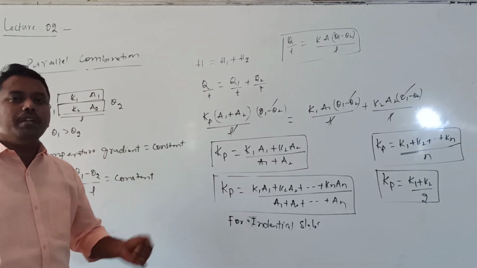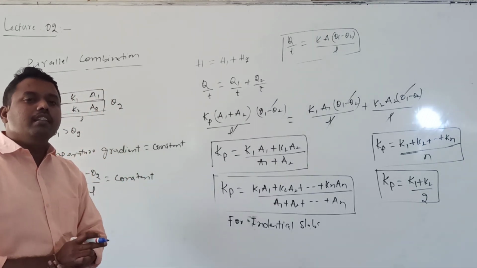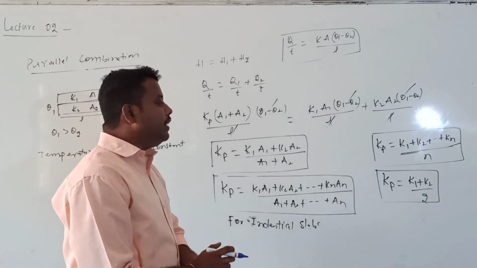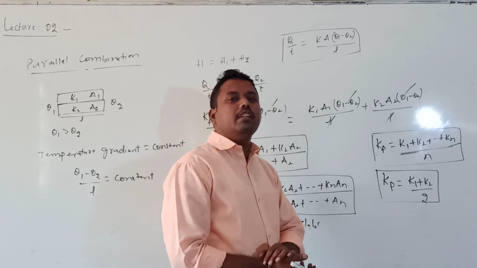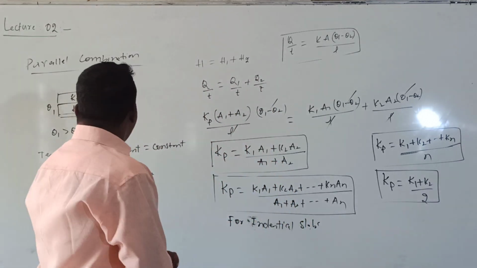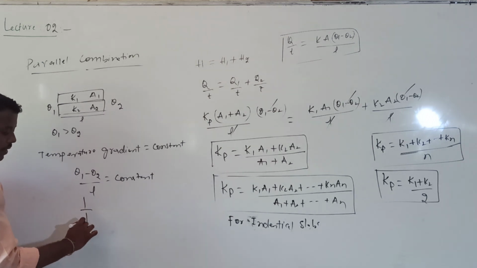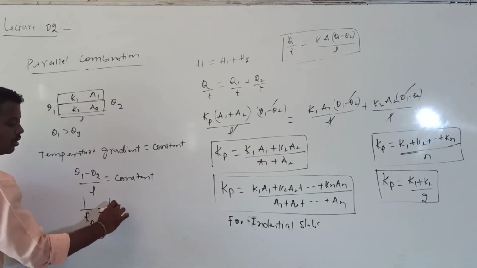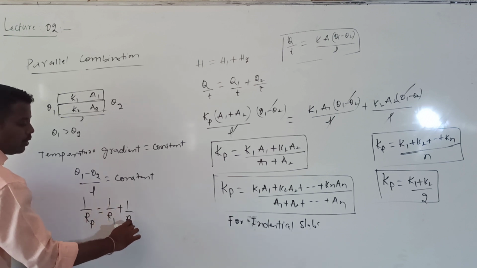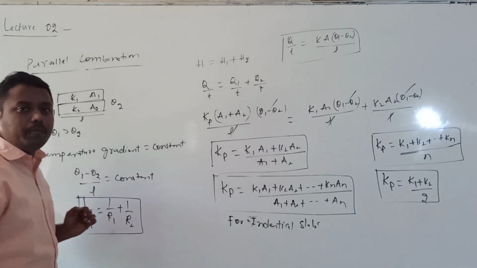Whereas in parallel combination, whenever the areas of cross section are the same, then the resultant thermal conductivity is equal to the arithmetic mean of the individual thermal conductivities. If I want to calculate the thermal resistance, the effective thermal resistance is given by the formula 1 by Rp equals 1 by R1 plus 1 by R2. So this is regarding the series and parallel combination.